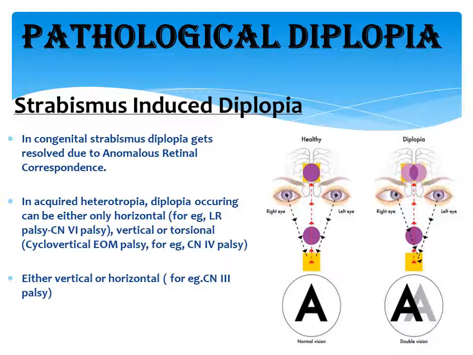And if the diplopia is either vertical or torsional, then we have to consider the palsy of the third cranial nerve, which is the oculomotor nerve, because the third cranial nerve is supplying most of the extraocular muscles. As we know, it supplies the medial rectus, the superior rectus, the inferior rectus, and the inferior oblique. All these muscles have their different primary, secondary, and tertiary actions. Some of these muscles are responsible for the horizontal versions, and some are responsible for the vertical versions. So as a result, if the oculomotor nerve is affected, then the diplopia can either be vertical or horizontal.